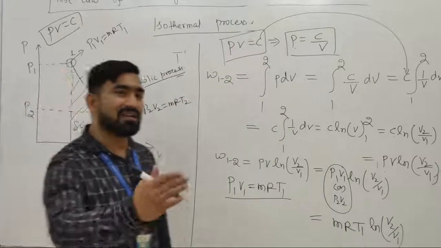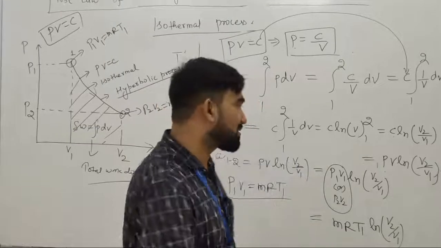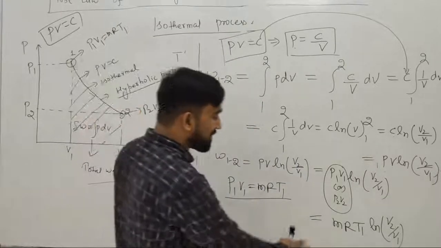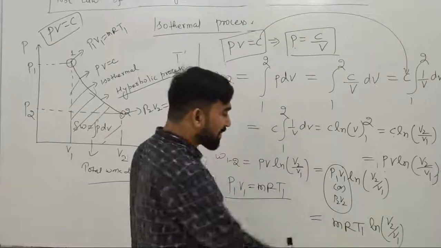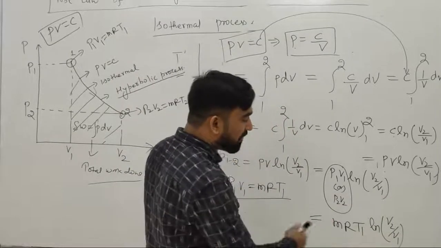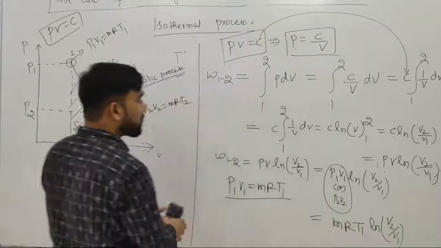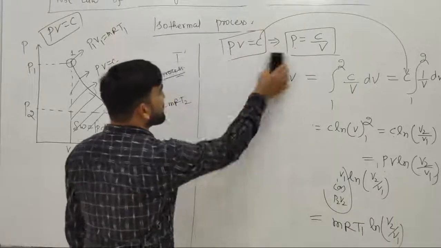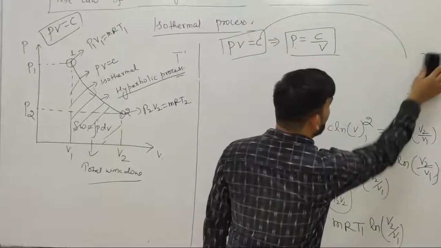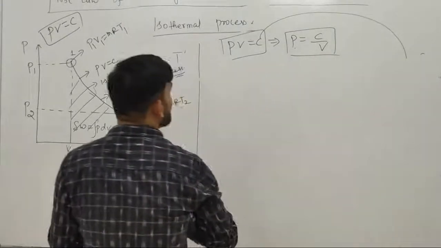So total work done in case of the constant temperature process or hyperbolic process or isothermal process is MR T1 ln of V2 by V1, or P2 V2 ln of V2 by V1, or MR T2 ln of V2 by V1. All are same. So now we will see what is the heat transfer, what is the entropy change, what is the enthalpy change, and what is internal energy change in case of constant temperature process.